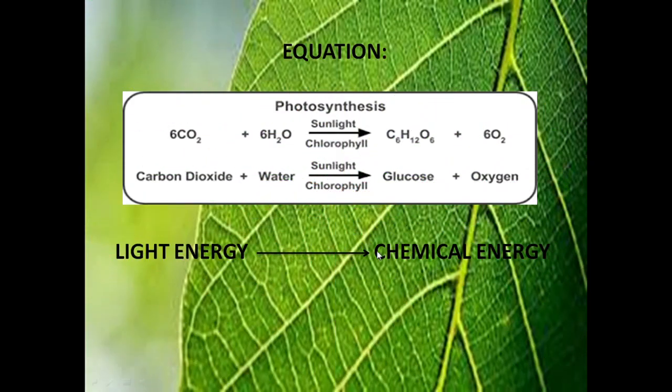In this equation, you can see, as in the definition, that they need carbon dioxide and they need water, and it takes place only in the presence of sunlight and using the chlorophyll pigment to synthesize their nutrients. So the product we get is C6H12O6, or glucose, and we get oxygen as a byproduct. Oxygen is evolved out through gaseous exchange and we inhale this oxygen.